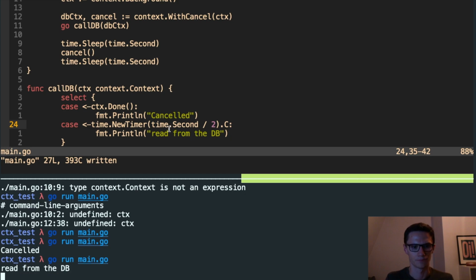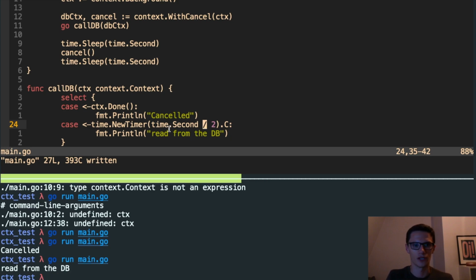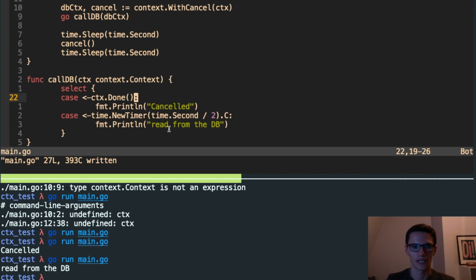There you go. That is the case where your database returns before you cancel the context, which you would hope is always, in which case you would get your read from the database message, or hopefully just the value the database returned.